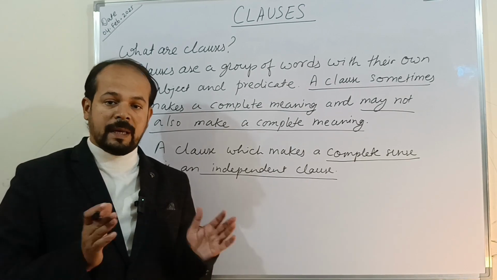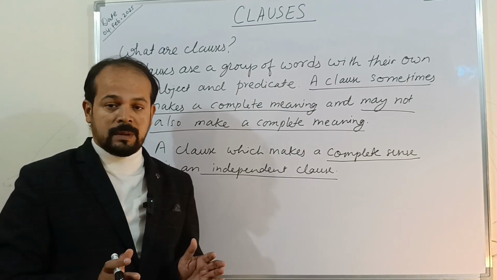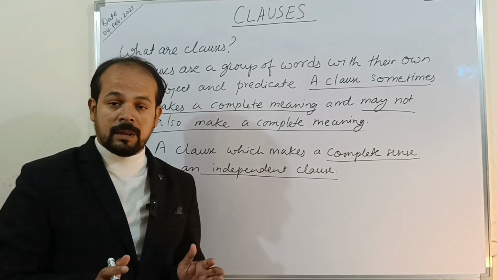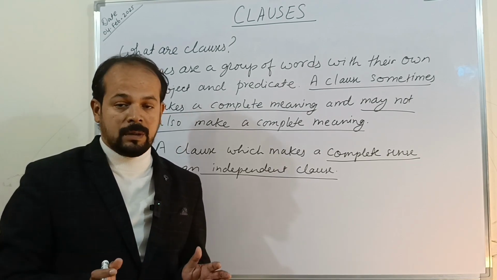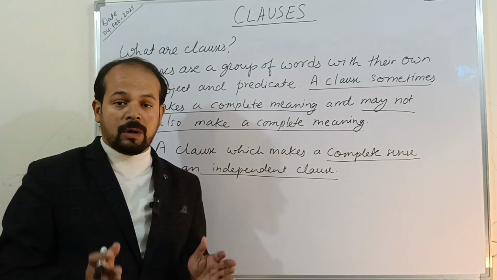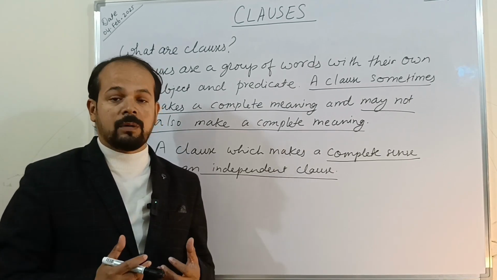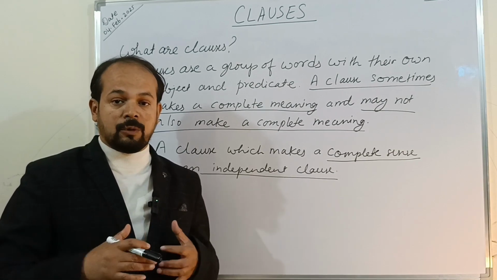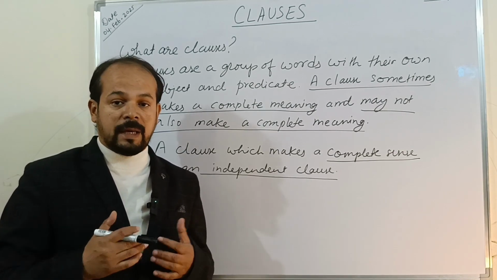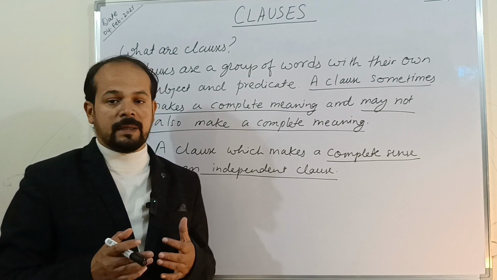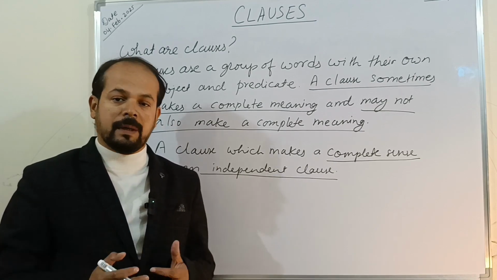If it can be written on its own, if it doesn't require any support, then it is an independent clause. Whereas a clause that needs some support, that cannot have its own meaning, or that cannot stand alone, is a dependent clause.